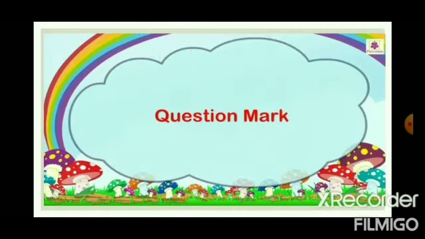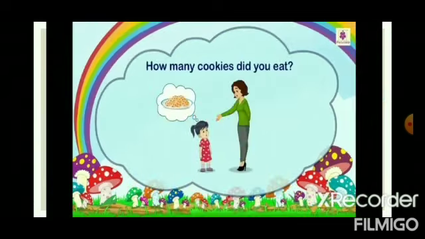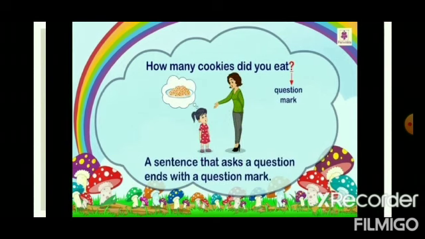Now the second punctuation mark, question mark. Let's see the sentence, children. How many cookies did you eat? The sentence ends with a question mark.